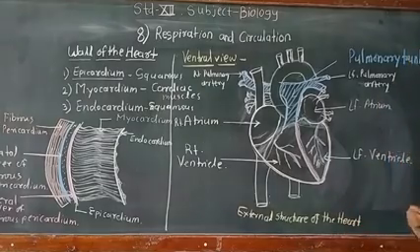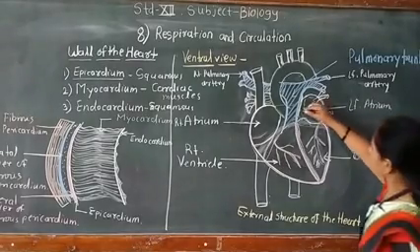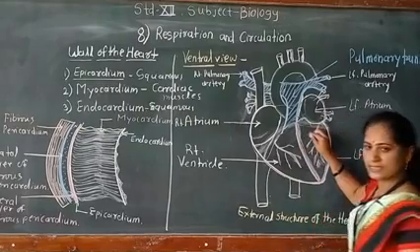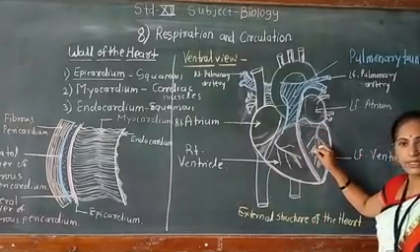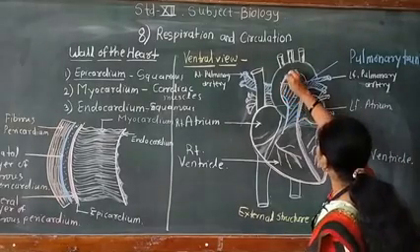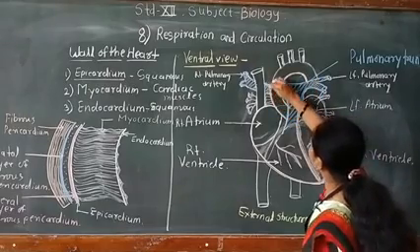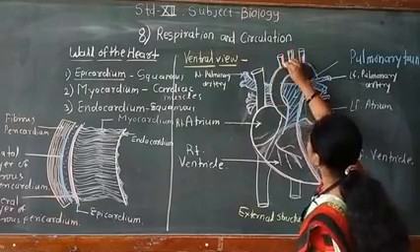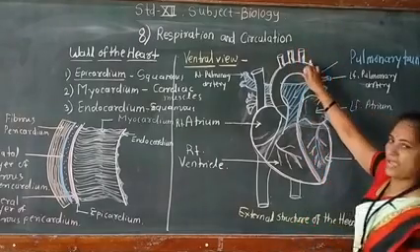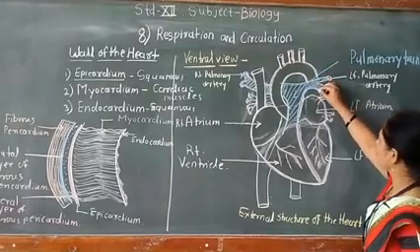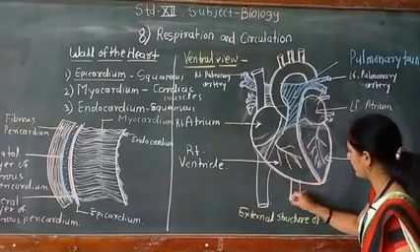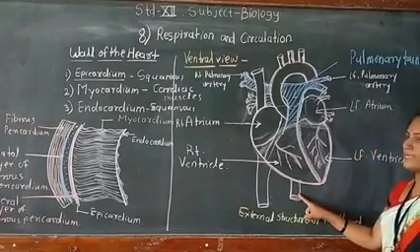Then the aorta. From this left ventricle, the aorta originates. It is red in color because it carries oxygenated blood from the left ventricle to the head portion by the innominate artery, subbranchial artery and subclavian artery, whereas it goes in a downward direction from the dorsal side of the heart and comes towards the lower side. This is called the descending aorta.